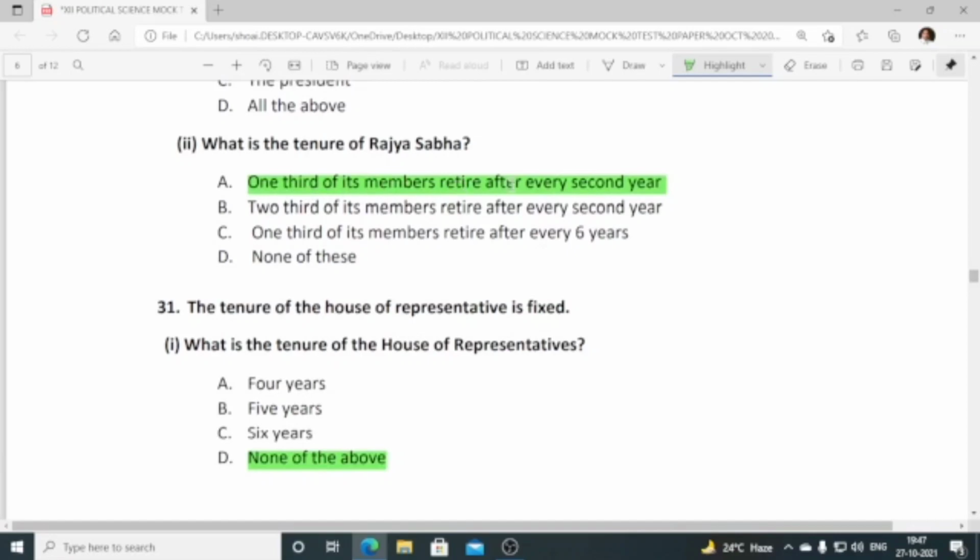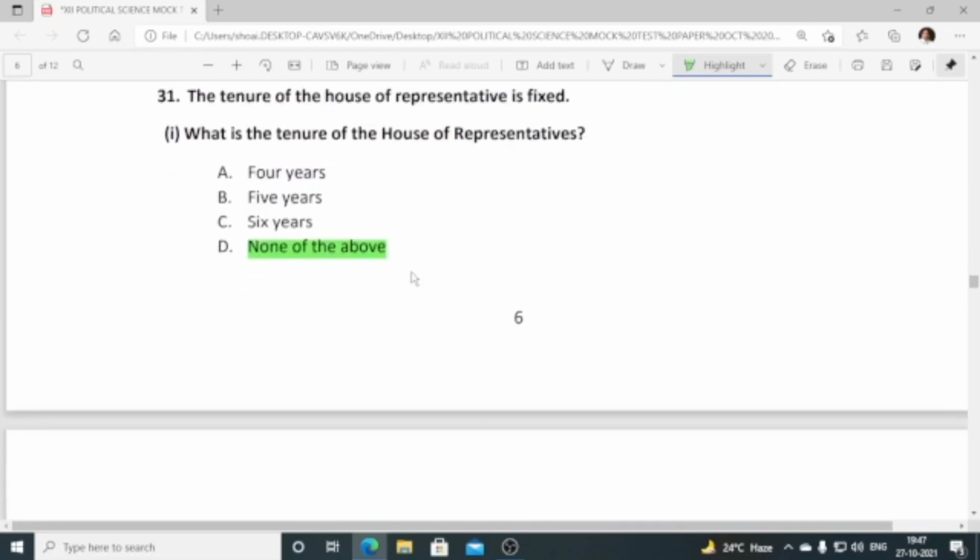One third of its members retire after every second year, so it is a permanent body. The tenure of the House of Representatives is fixed. So what is the tenure of the House of Representatives? 4 years, 5 years, 6 years. So here the answer is none of the above. Okay, the House of Representatives has a term of 2 years. Okay, none of the above.